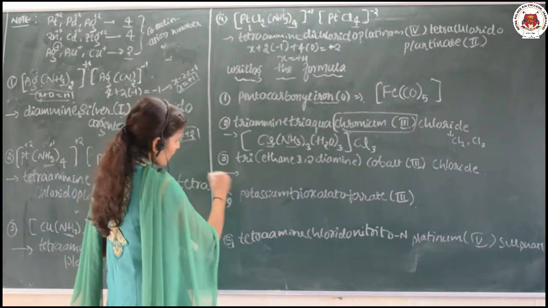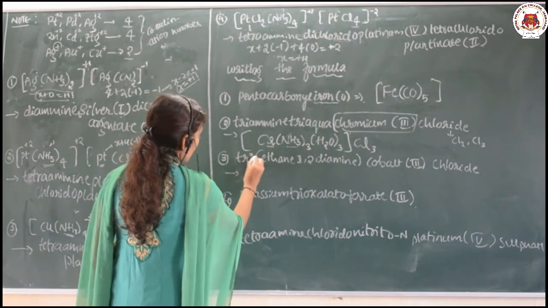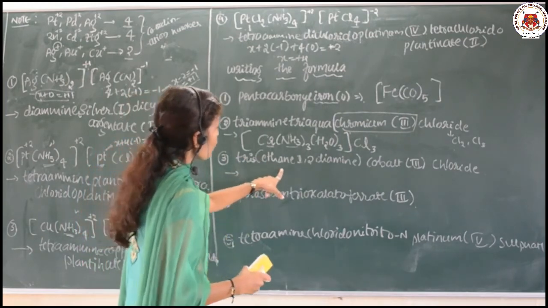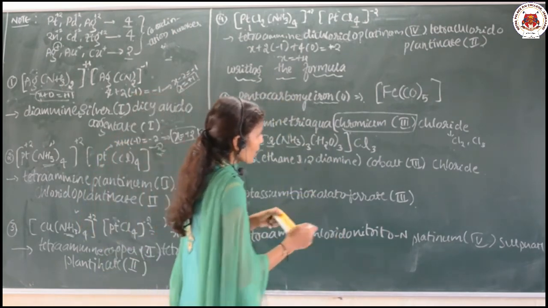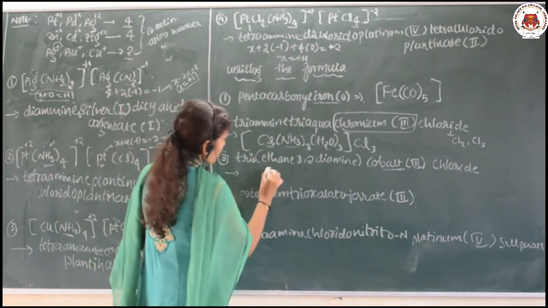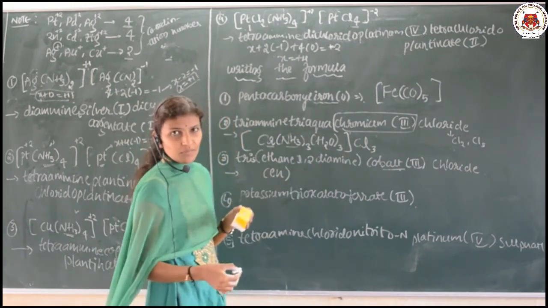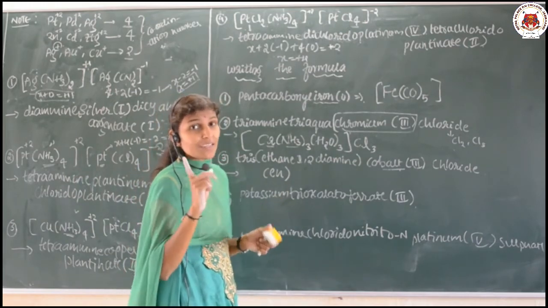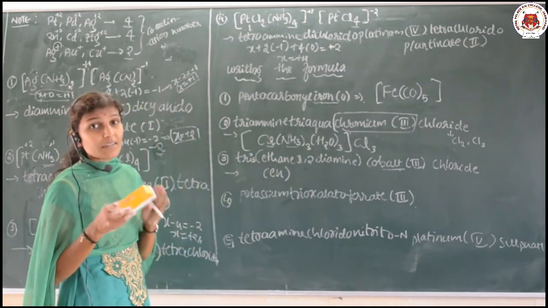Okay. Next, here it must be tris. Okay. Tris ethane 1,2 diamine cobalt 3. Again cobalt 3 means that is the central metal. Tris means ethane 1,2 diamine. Shortly we are writing en. It is also called ethylene diamine. Keep in mind, don't get confused. Ethane 1,2 diamine is also called ethylene diamine.